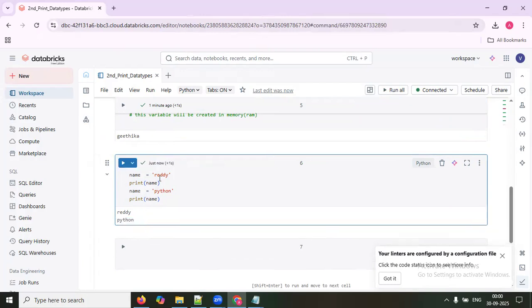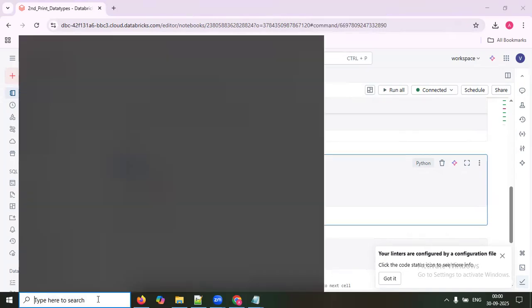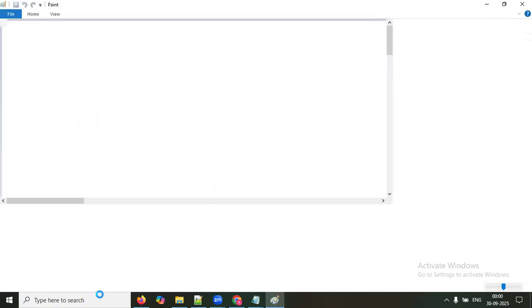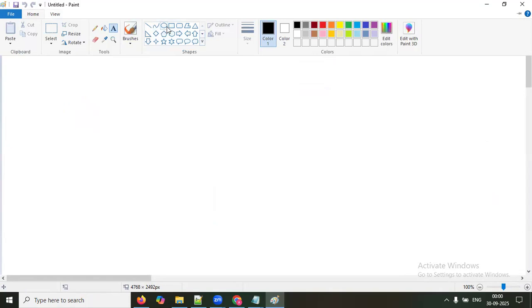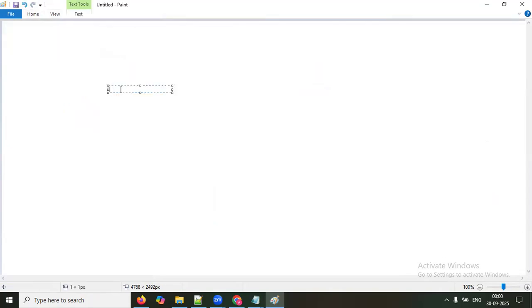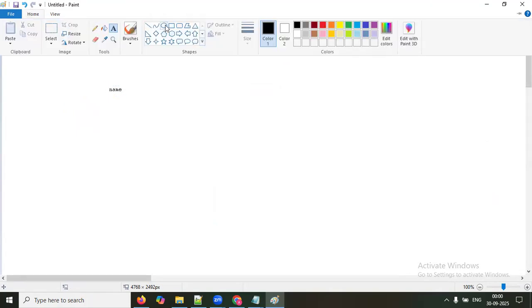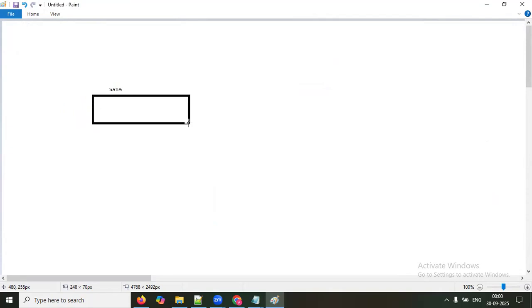Currently, name is a variable, and we keep Reddy here. Just for your idea, you can consider it like a box named name, and inside it we keep Geetika, or later Reddy, whatever it is.